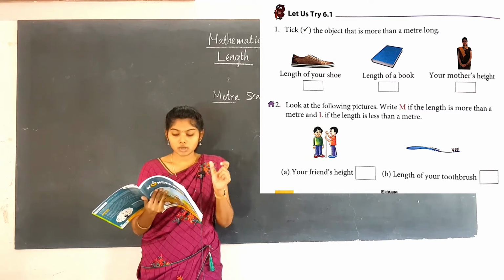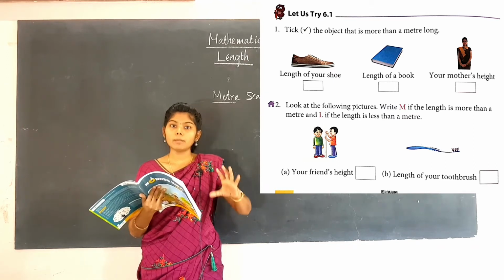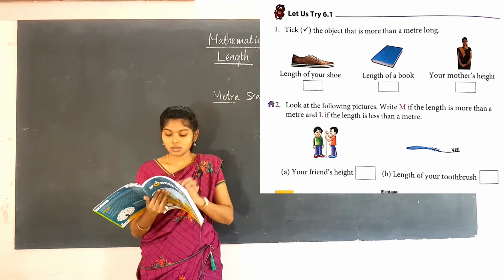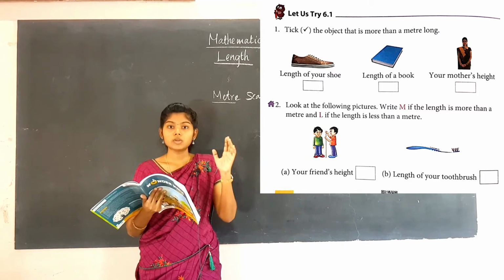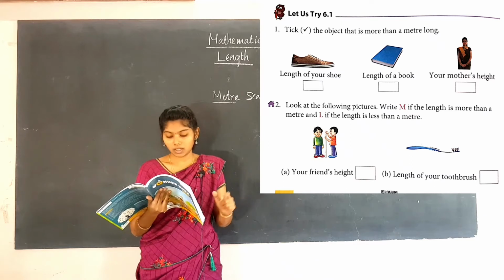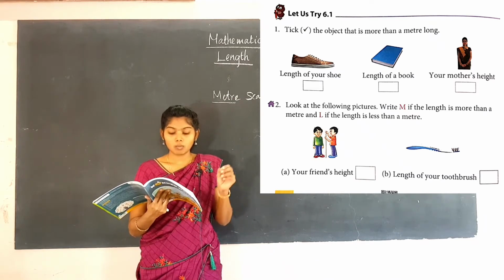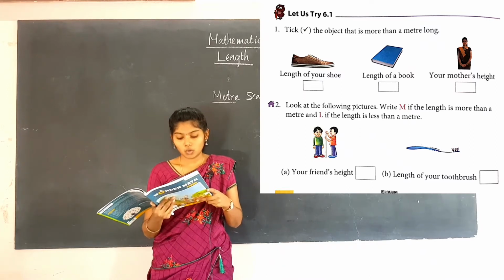Tick the object that is more than a meter long. Which is the highest one? That is your mother's height. Your mother's height cannot be measured in that many meters, right? So we have to tick your mother's height, the one that is more than a meter long. And the second one, look at the following pictures.